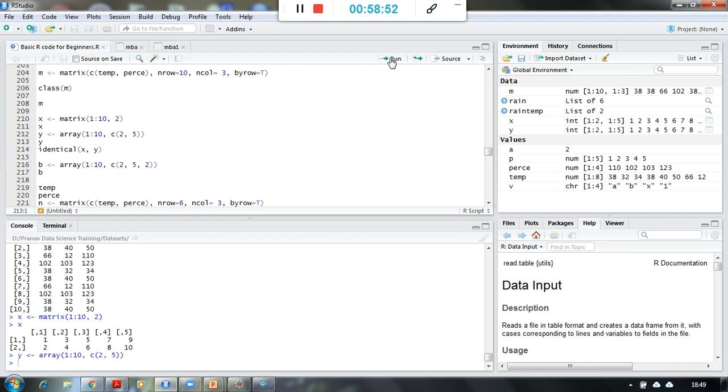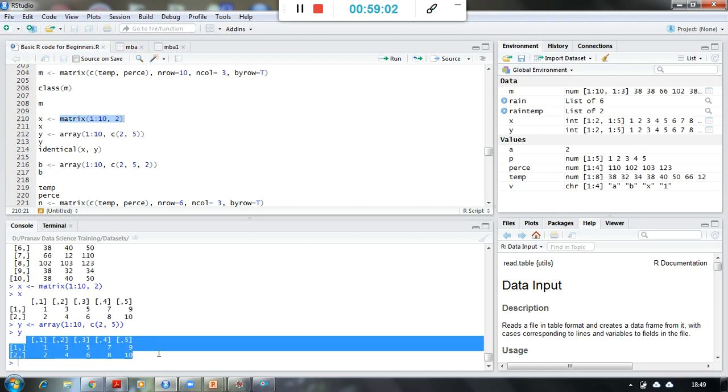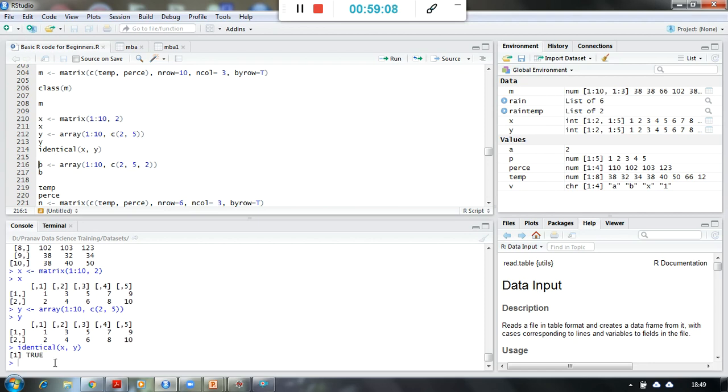Okay, so you see over here, this is how the array function will work, this is how matrix will work, both the results are the same. And that is why if I ask whether x and y are identical, of course I will get the result as true, they are identical in structure, right?